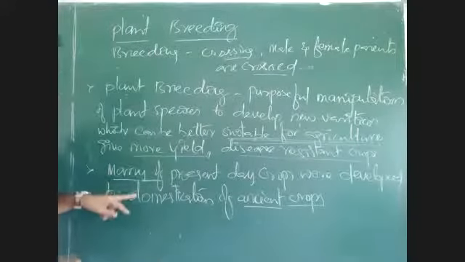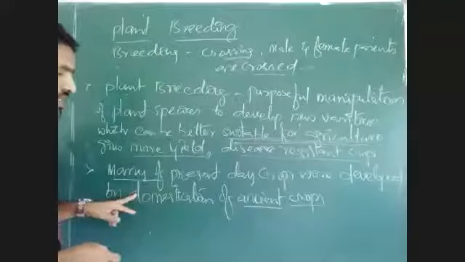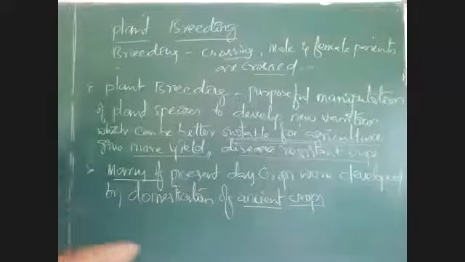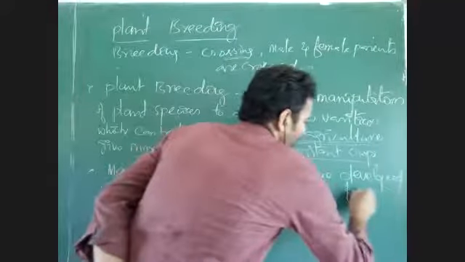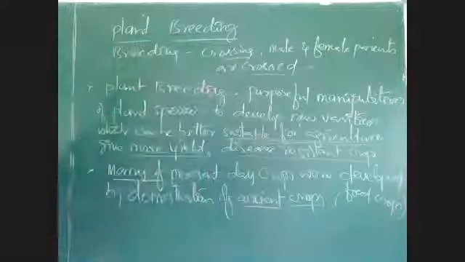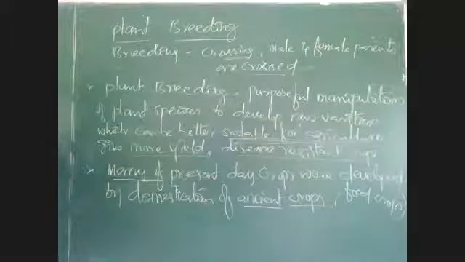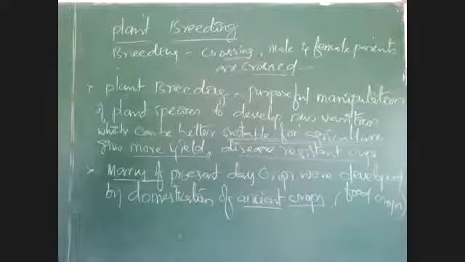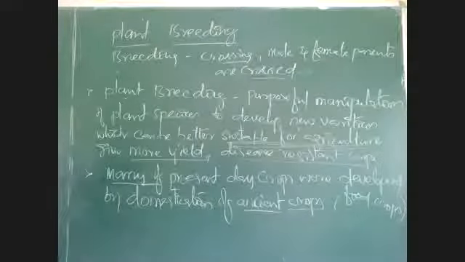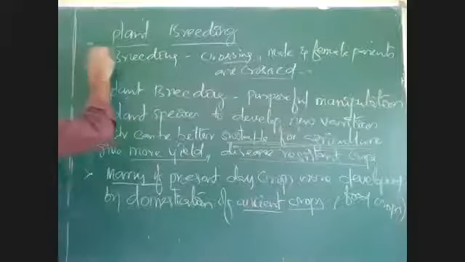Many present day crops were developed by the domestication of ancient crops. Whatever the old varieties we are using today, all food crops we are cultivating nowadays are developed from the domestication of the ancient crops only. Okay, this is a very important point. See here, what is plant breeding and how can we do plant breeding?